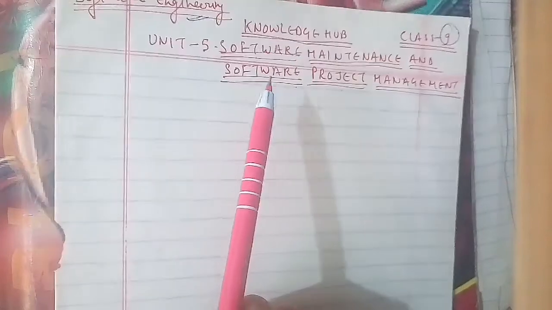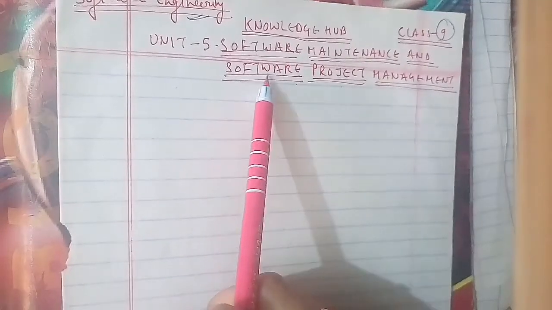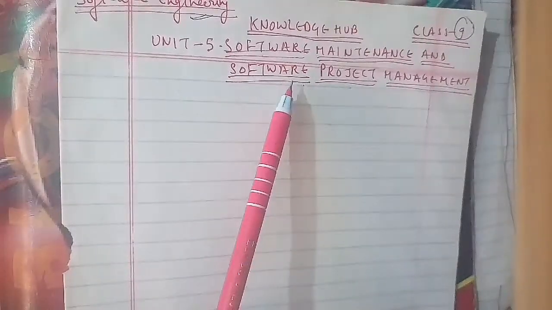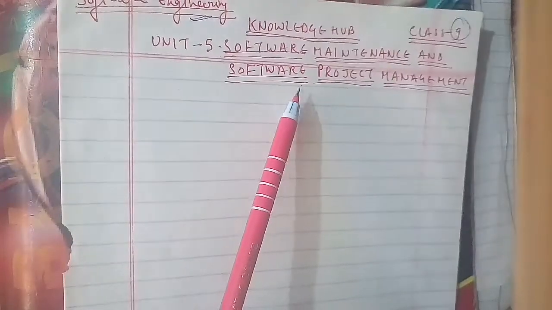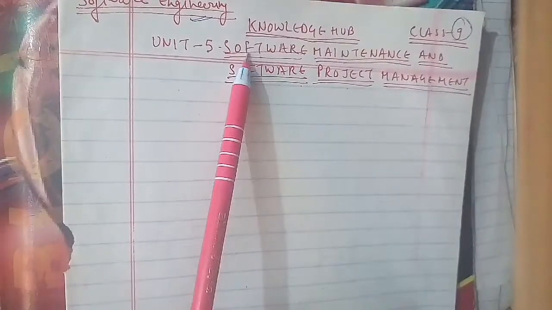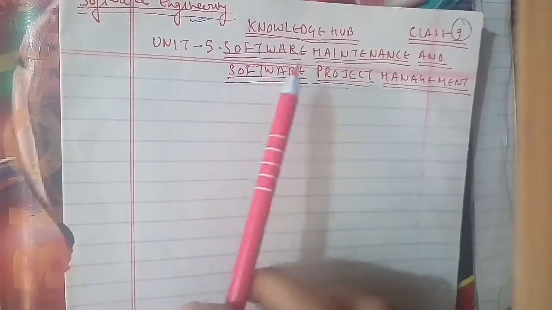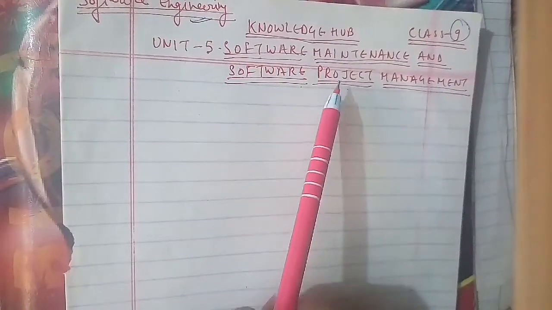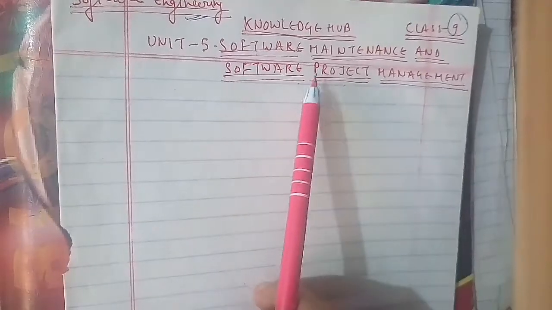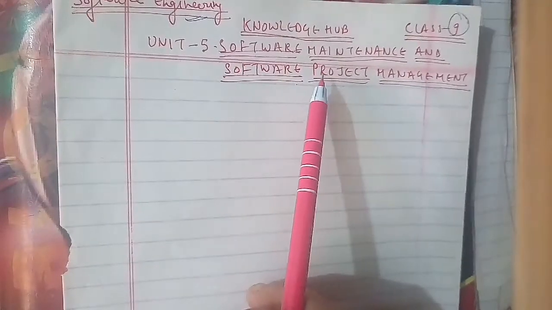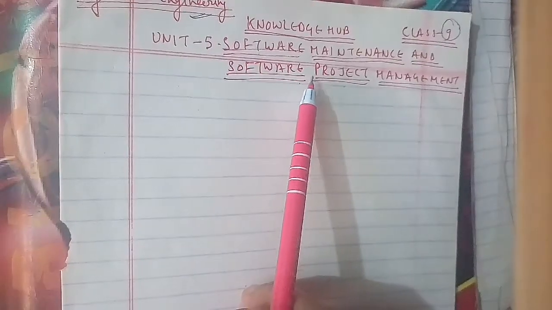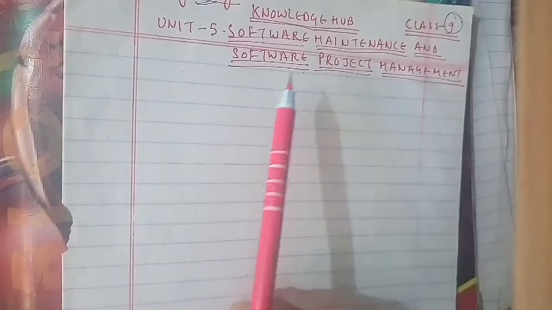In unit 5, we have to talk about software maintenance and software project management. In this, first we'll discuss what software maintenance is. The question being asked is to justify the statement "maintenance is unavoidable in a software system." This has been asked as a 2 marks question in the question paper, so we'll go ahead with that as well.